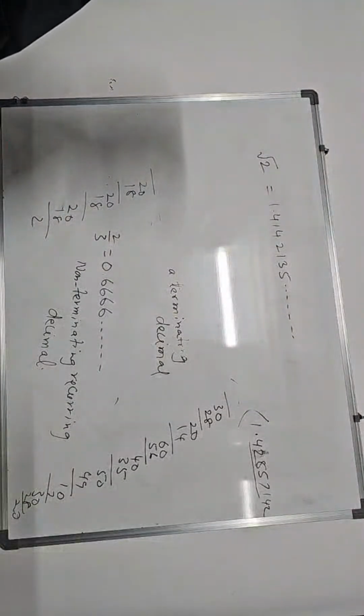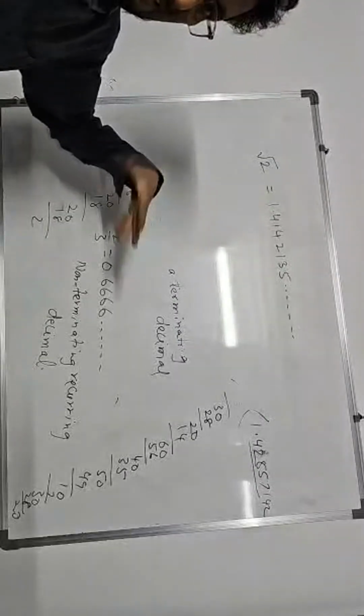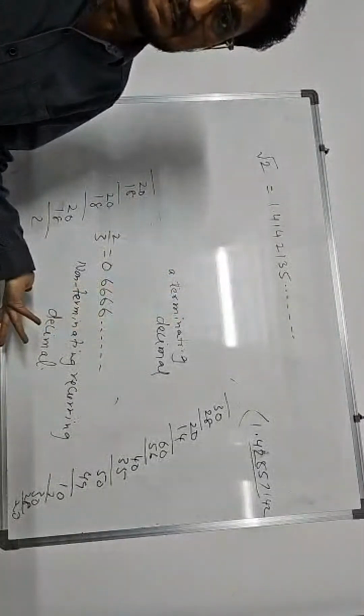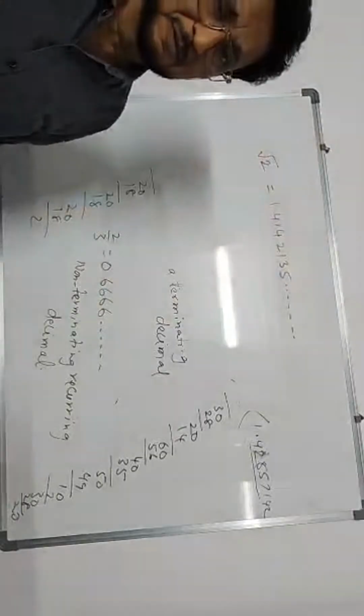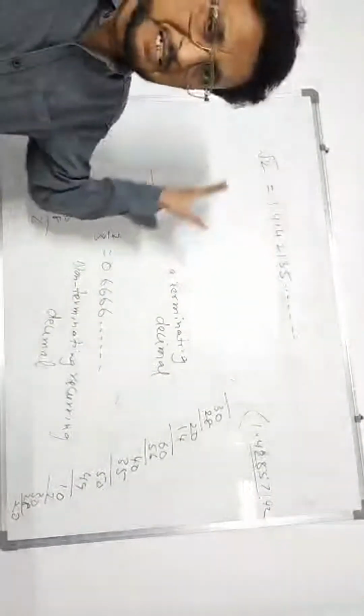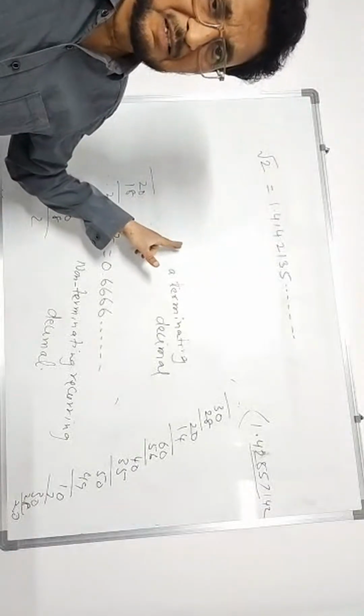If you want to find out the value of square root of 2, this type of decimal fraction we are getting. This is neither terminating nor non-terminating recurring. It is a new type of decimal. It is neither a recurring decimal nor a terminating decimal.